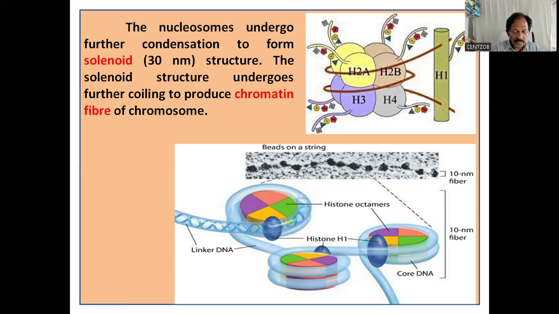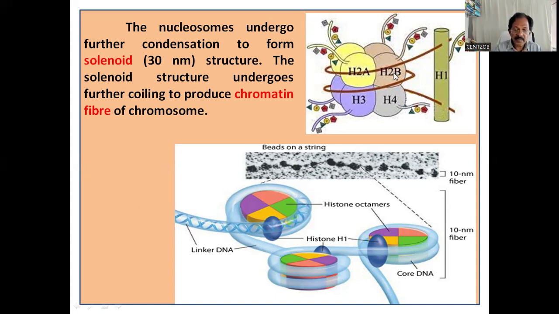Here negative and positive charge will attract. Just remember like that. The octamer of protein consists of 2 molecules each of the 4 different histones: H2A, H2B, H3, H4, 2 each.